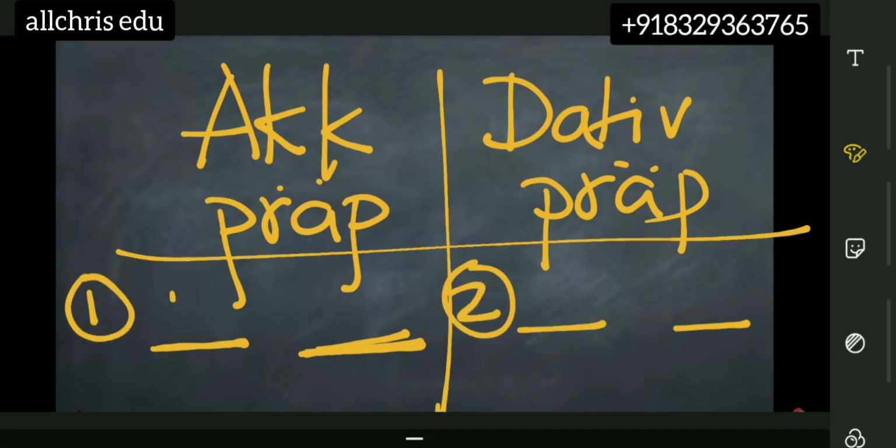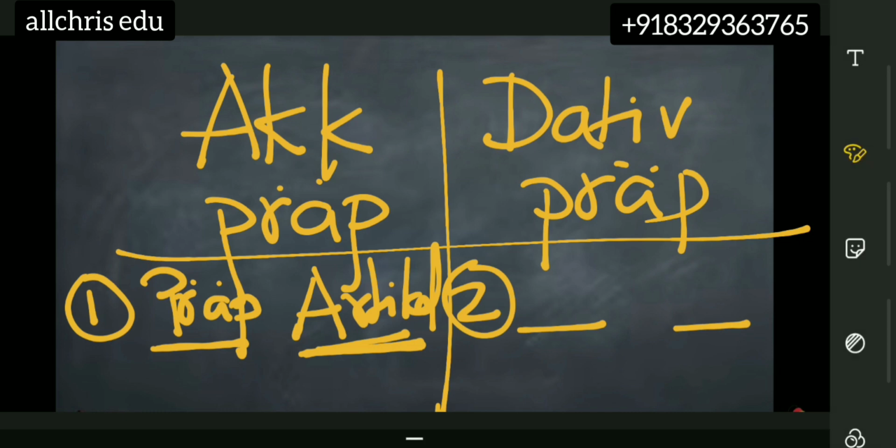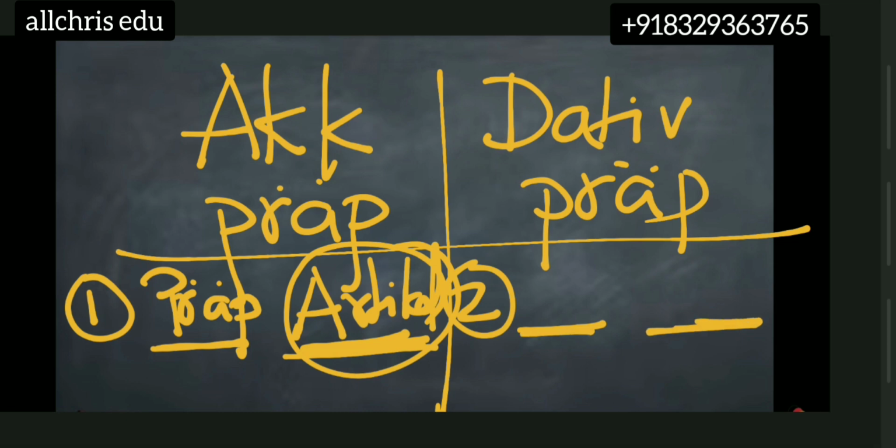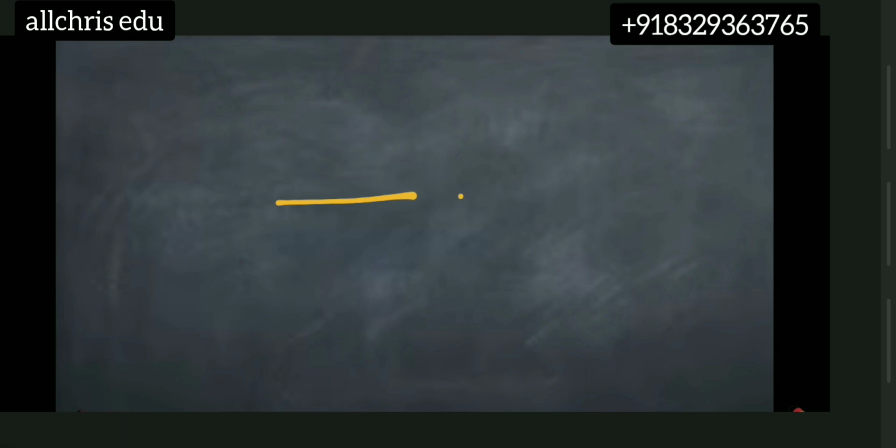In the first blank, children, a preposition always comes. In the second blank, an article comes. If you don't know the article topic, please visit the article topics first: bestimmt, unbestimmt, negative, possessive, and only then come to this topic. The sequence is very important. There will always be two blanks next to each other. In the first blank there will be a preposition, and in the second blank there will be an article. So this will be the sequence.